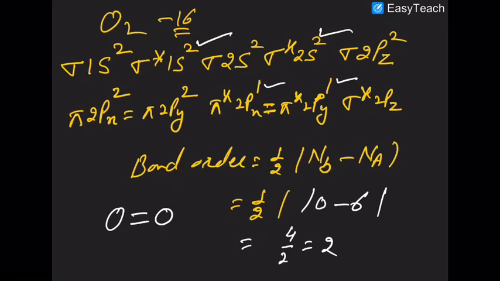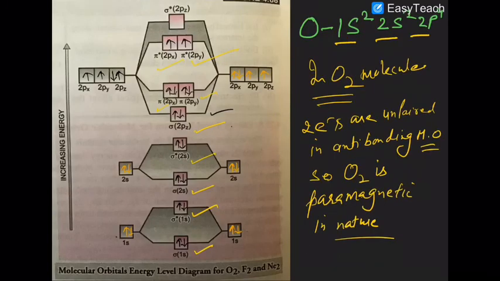I already told you that there are 2 electrons unpaired. So remember that energy level diagram. That energy level diagram must be in your mind always. The energy level diagram of N2 and the energy level diagram of O2 must be memorized and practiced 3 times.